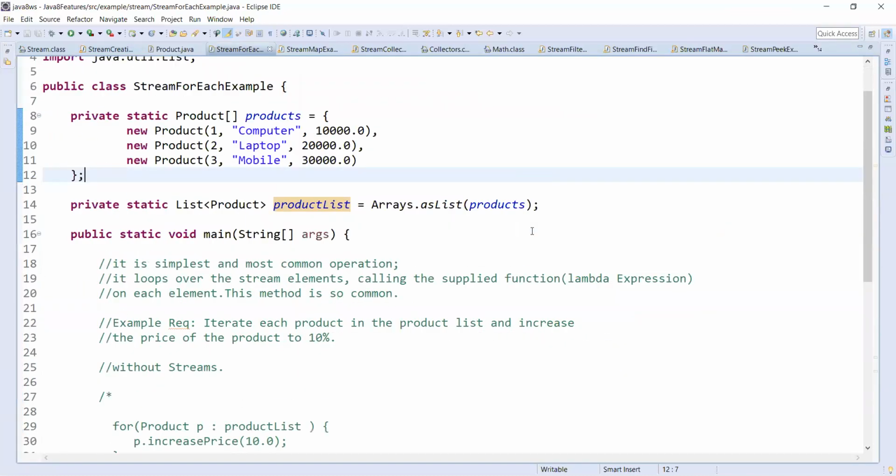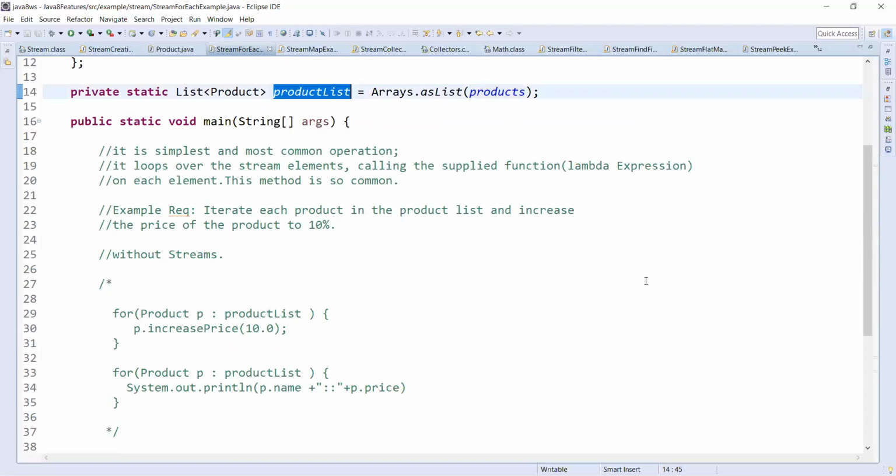Okay. So in every example, I will be using an array of products, which is computer, laptop, mobile with 10,000, 20,000, 30,000 prices and 1, 2, 3 IDs, as a list.